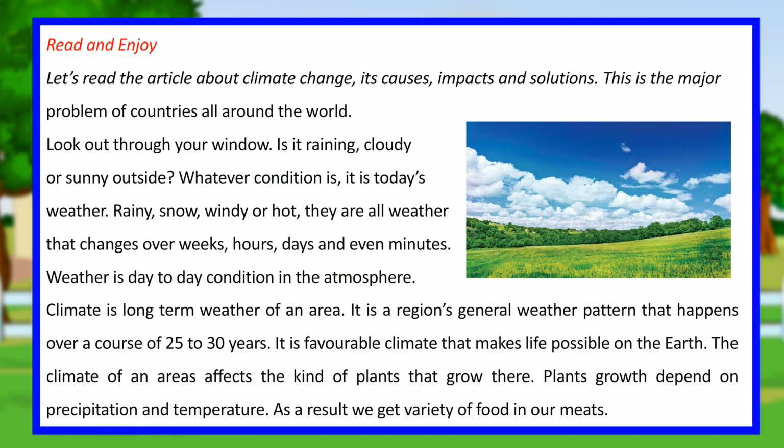Climate is the long-term weather of an area. It is a region's general weather pattern that happens over a course of 25 to 30 years. It is a favorable climate that makes life possible on the Earth. The climate of an area affects the kind of plants that grow there. Plants' growth depends on precipitation and temperature. As a result, we get a variety of food in our meals.